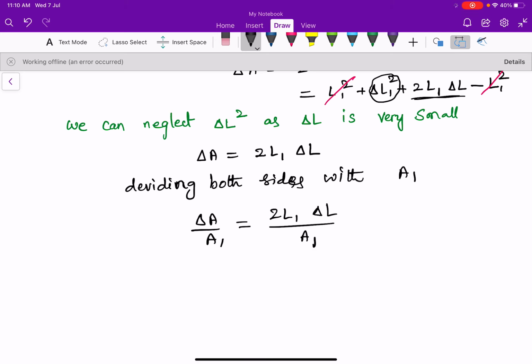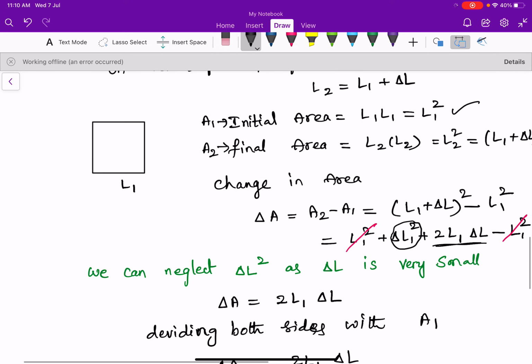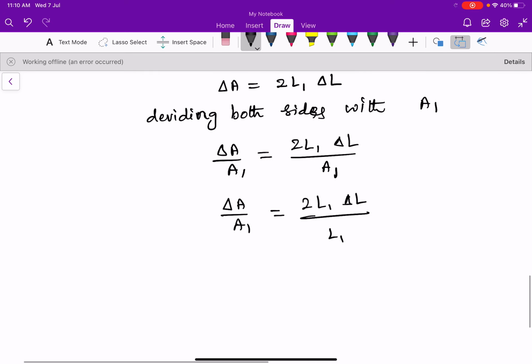Here the initial area A1 is equal to L1 square, so I am writing L1 square here. Here L1 and L1 cancel. We will get delta A by A1 is equal to 2 into delta L by L1.